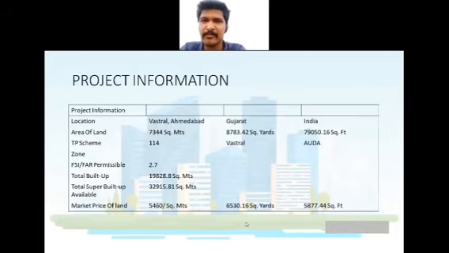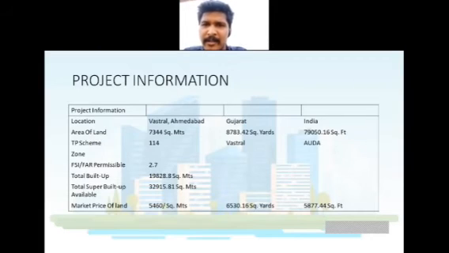Okay. My project information. Location is Vastral, Ahmedabad. Area of land available is 7,344 square meters, and the rest is other units. Its TP scheme is 114. Vastral land is under the UDA. Zone is a residential zone, in the Ahmedabad East zone.